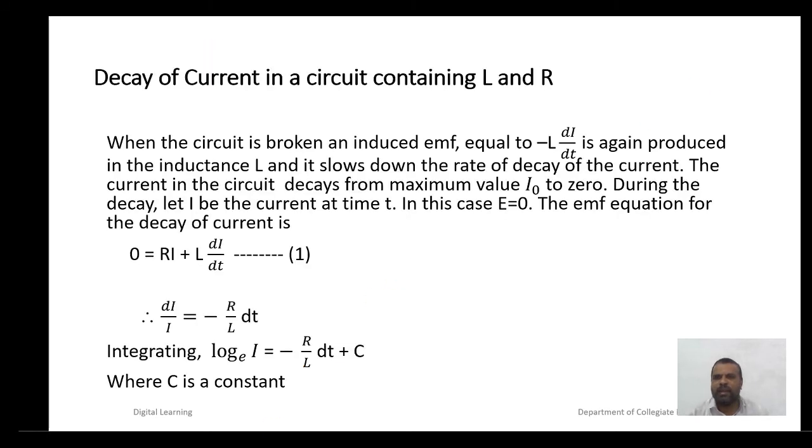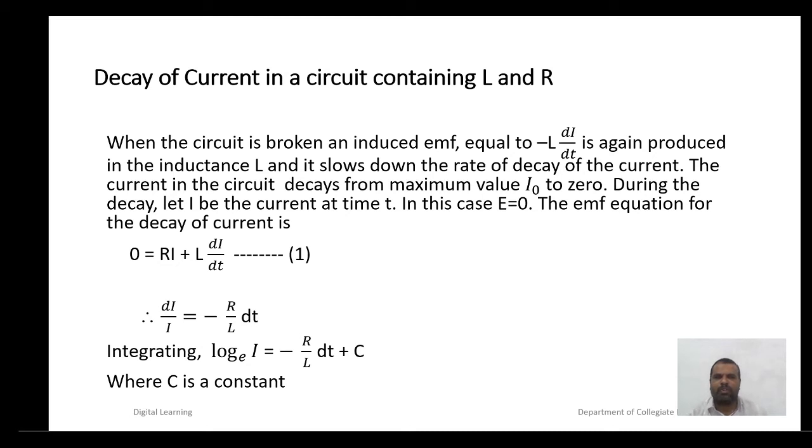Now we will study the decay of current in a circuit containing inductance and resistance. When the circuit is broken, an induced EMF equal to minus L into di by dt is again produced in the inductance L, and it slows down the rate of decay of current. The current in the circuit decays from maximum value I0 to 0. During the decay, let I be the current at time t. In this case, E is equal to 0.